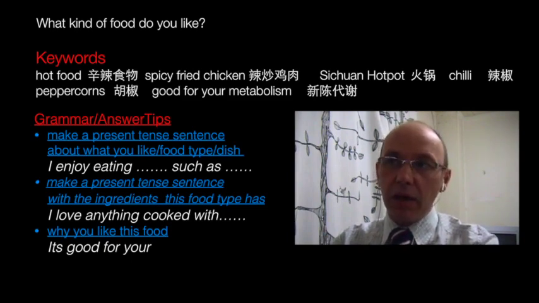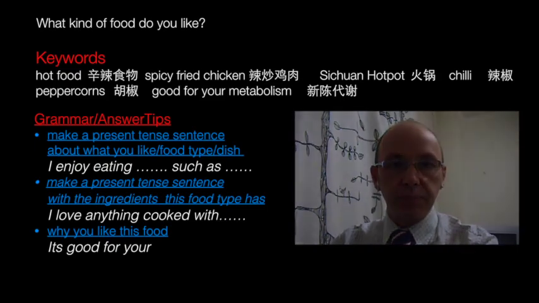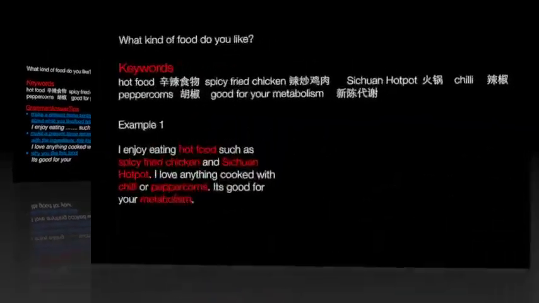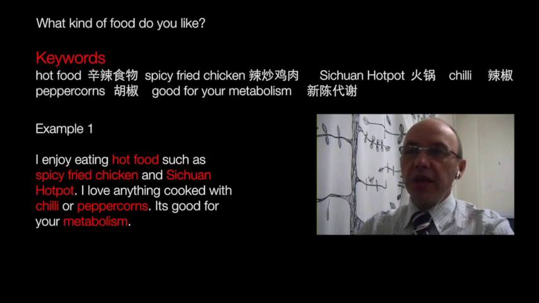Okay, let's look at this first example sentence and put it together. I enjoy eating hot food, such as spicy fried chicken and Sichuan hot pot. I love anything cooked with chili or peppercorns. It's good for your metabolism.